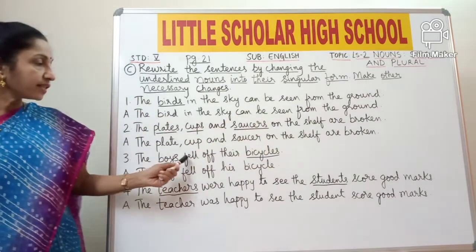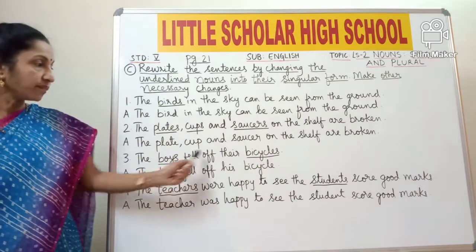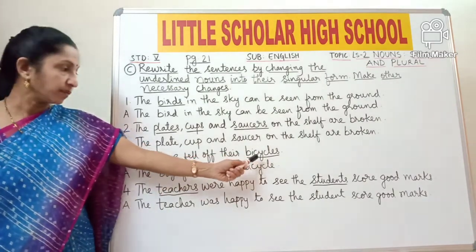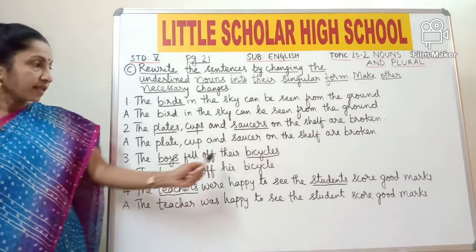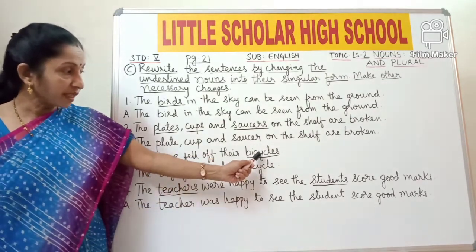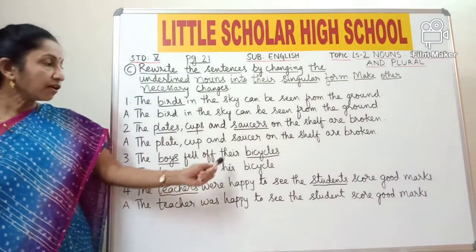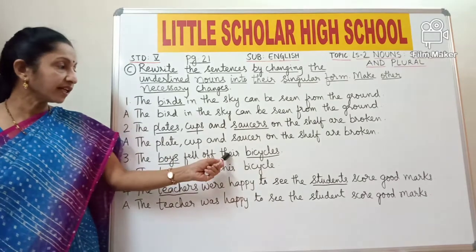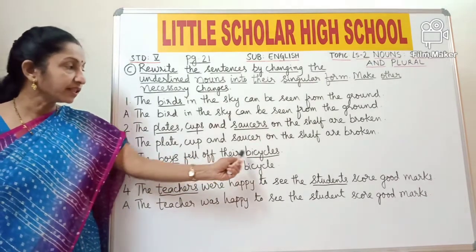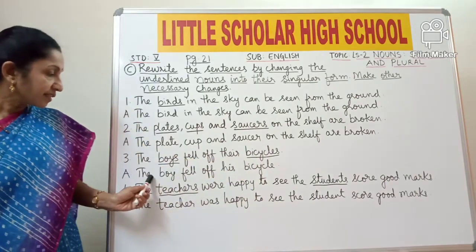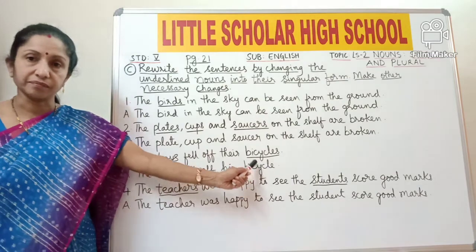Third one, the boys fell off their bicycles. So boys is the plural form and bicycles is also plural form. So change that boys into singular. Boys becomes boy and the singular of bicycles is bicycle. So the answer is: The boy fell off his bicycle. Here, since we are talking about boys, it is their bicycles, but since we are talking about a singular boy, it changes to his bicycle.